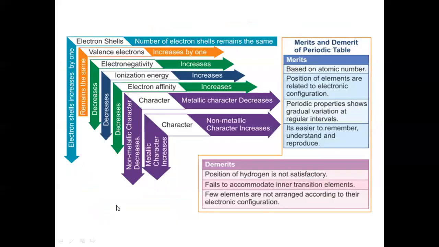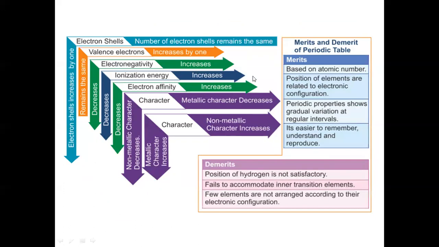So here we have some more properties like electron shell. Number of electron shells remains the same across the period and electron shells increases by 1 down the group. Valence electron increases by 1 across the period and remains same down the group. Electronegativity increases across the period, decreases down the group.